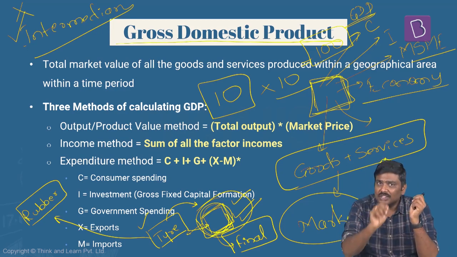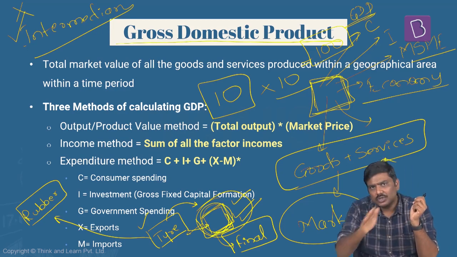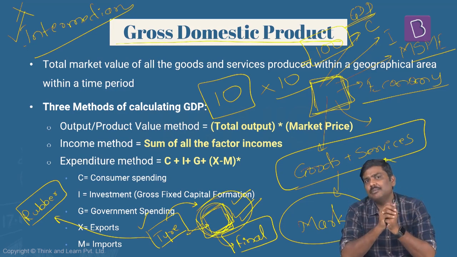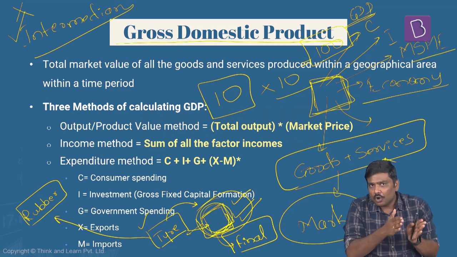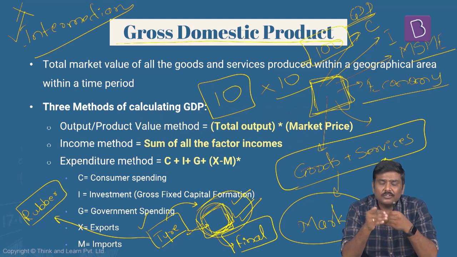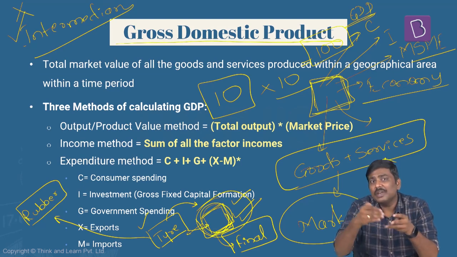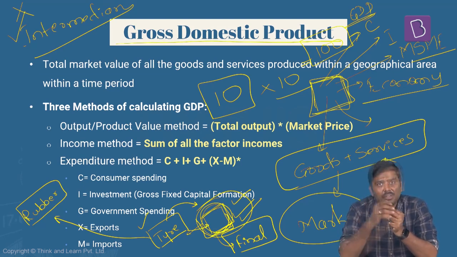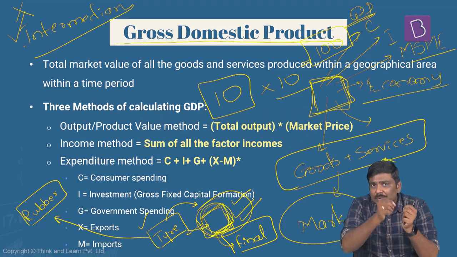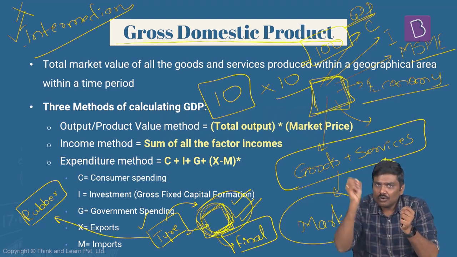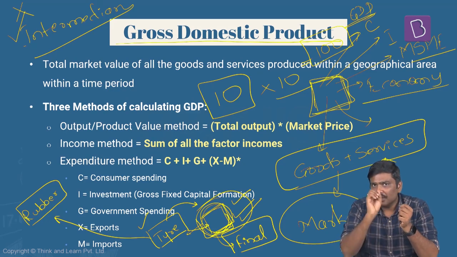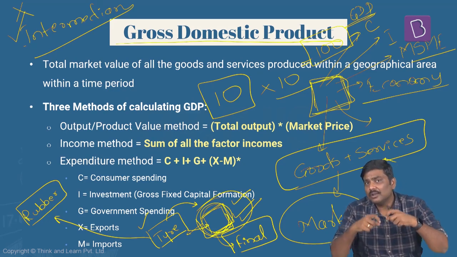In the same way, the transfer payments made by the government are also not counted in the calculation of GDP. Now, what do you mean by transfer payments? Government will provide certain support in the form of transfer payments to beneficiaries. For example, pension, for example, scholarship. These particular transfer payments are also not counted in the calculation of GDP. So remember these particular points with respect to calculation of GDP.